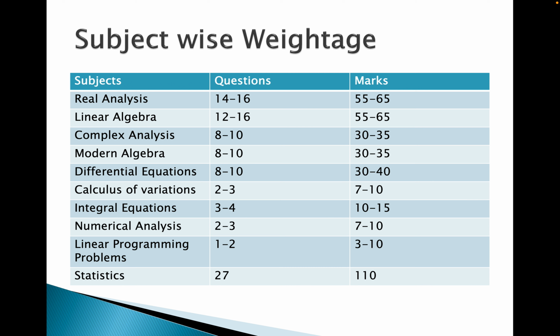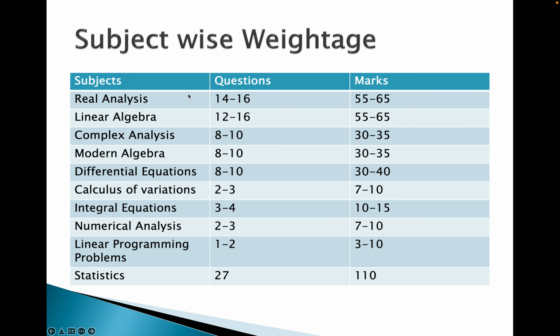Now we come to subject-wise weightage. We have these subjects here. If you are from a maths background, you do not need to study statistics here. We need to study these subjects, and out of these, the first 4 subjects, real analysis, linear algebra, complex analysis and modern algebra, are the main subjects you need to study a lot.